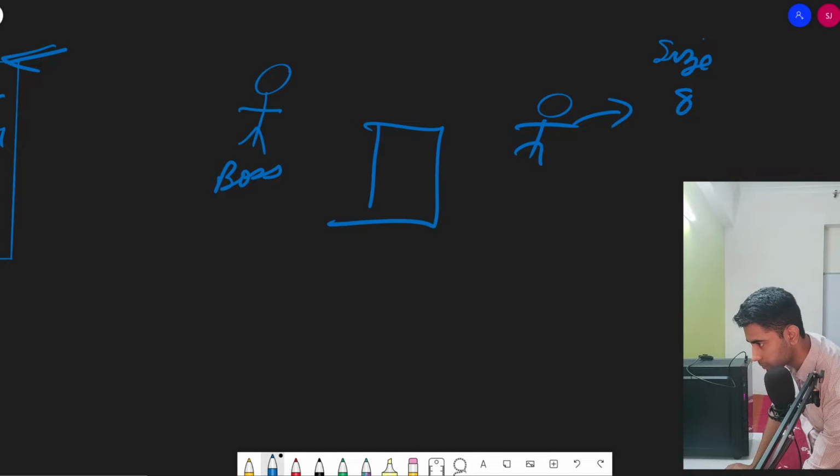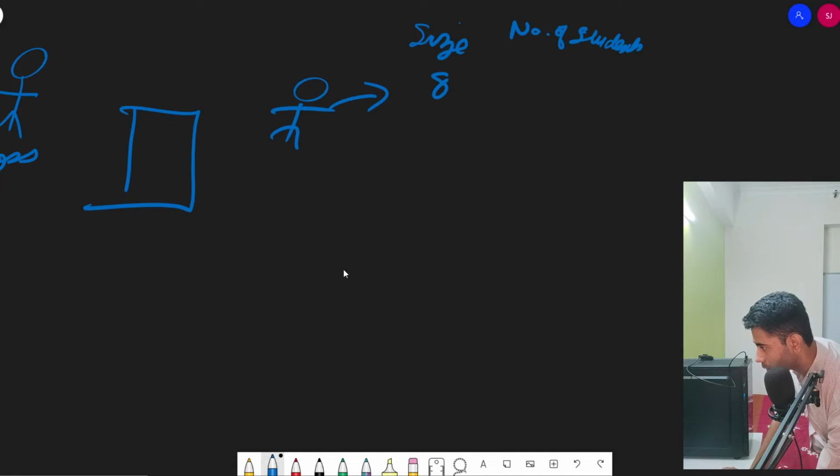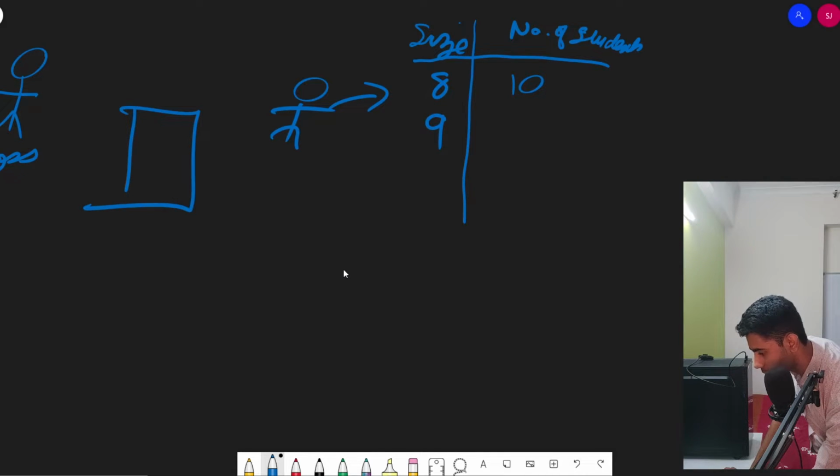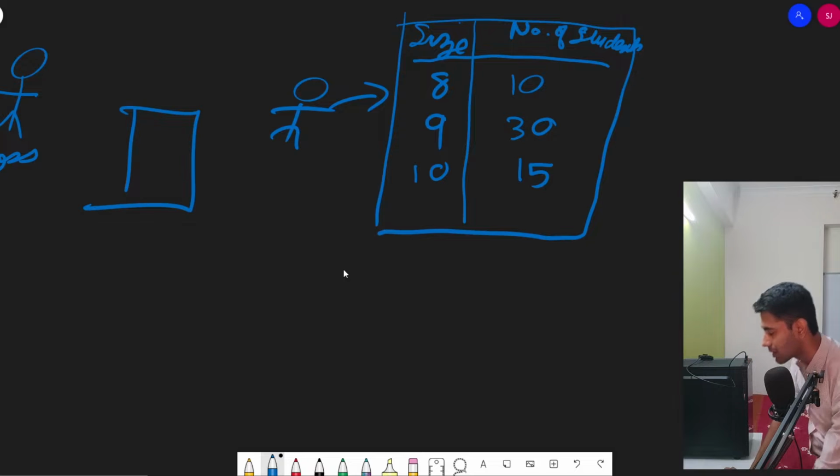So the employee went to the school and collected a record such that, for example, the number of students wearing a size 8 shoe is 10, the number wearing size 9 is 30, and for size 10 it is 15. He collected such a record, and that stupid employee took the mean of this.